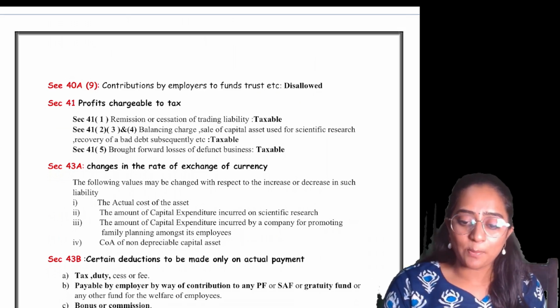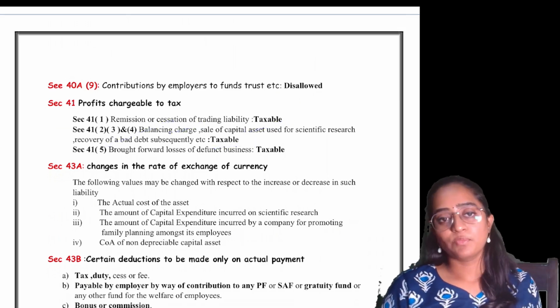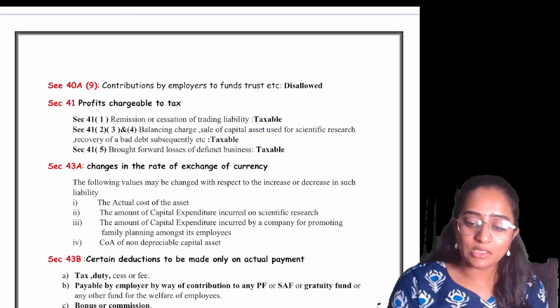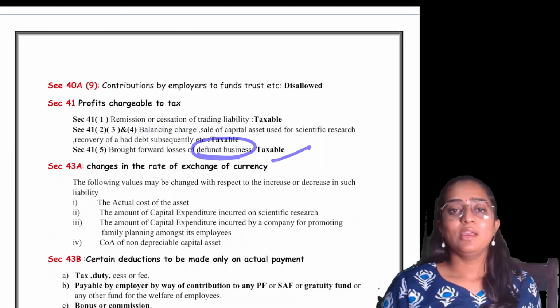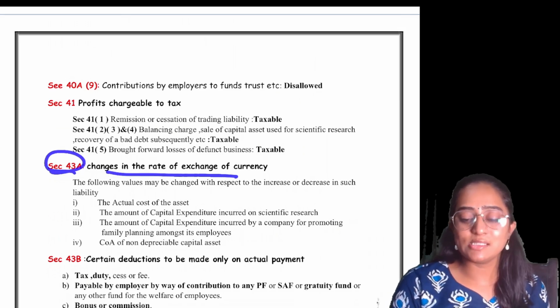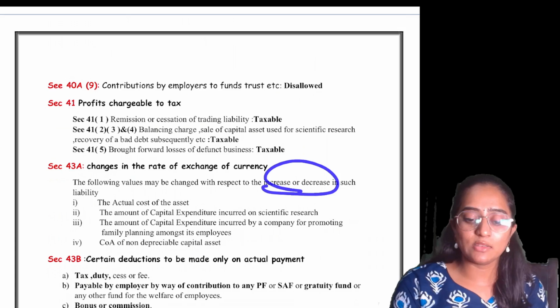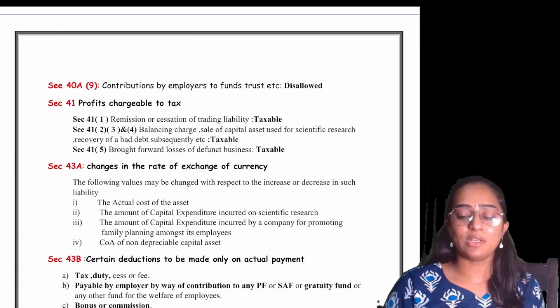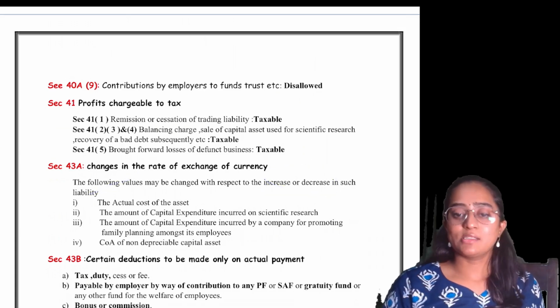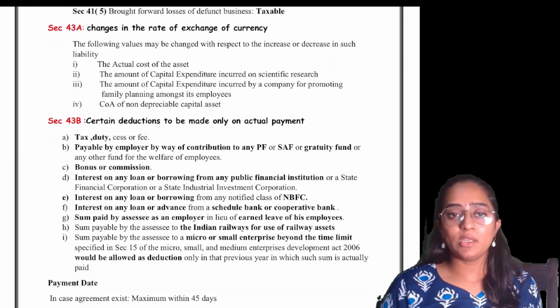Whatever is the sale of a capital asset, balancing charge and recoverability of bad debts, it will become taxable. Any brought forward loss of the defunct business is going to be taxable. Now, section 43A, changes in the rates of exchange of the currency. What you're going to look into is that any increase or decrease in the liability, actual cost of the asset, capital expenditure made, etc., would be considered as your expense. Clear? Would be considered in your P&L.